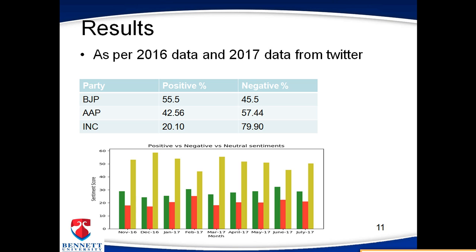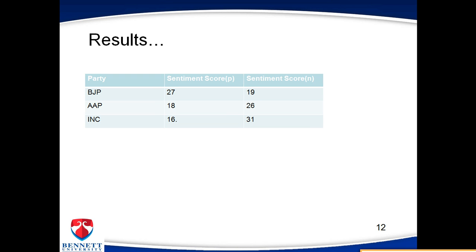But I have also taken data from November 2016 to July 2017, and using this nine-month segmented data, we came to a conclusion about the final sentiment score. The positive sentiment score is 27, but the negative sentiment score is 19 for the BJP.